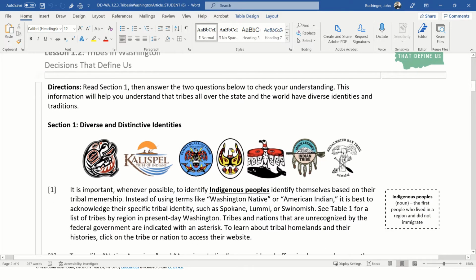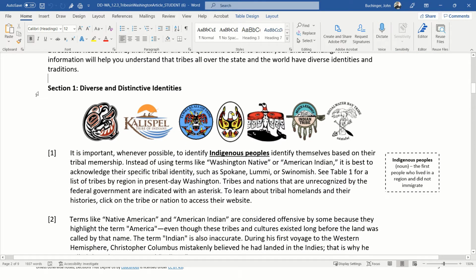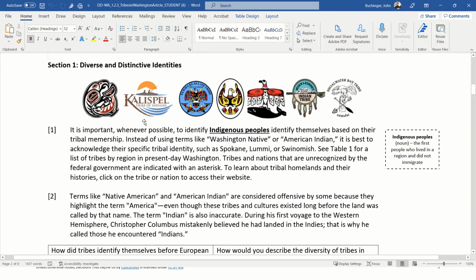I see there's a section on directions right here, right? So that's in bold. So it's going to tell me what I'm supposed to do. You should read the directions, read everything on the page. I'm not going to read those to you yet. We'll get back to those. I see there's another kind of a headline here, Section 1, Diverse and Distinctive Identities. There's that word identities, what we've been talking a lot about. I see we've got images of, they look like icons, right? They look like images that maybe these are representing something about Native Americans or the tribes.